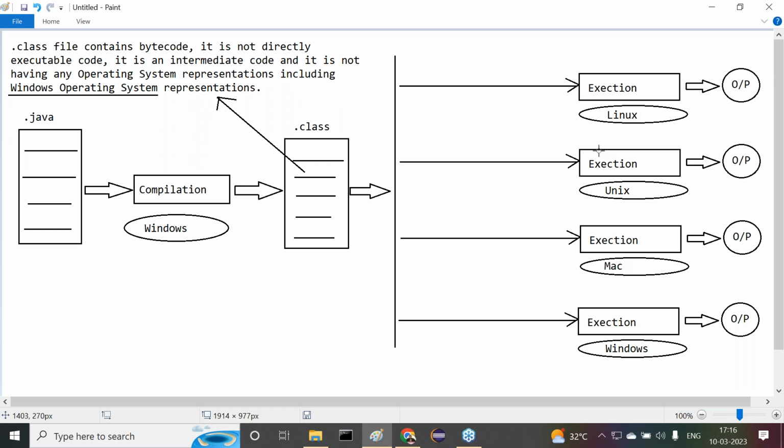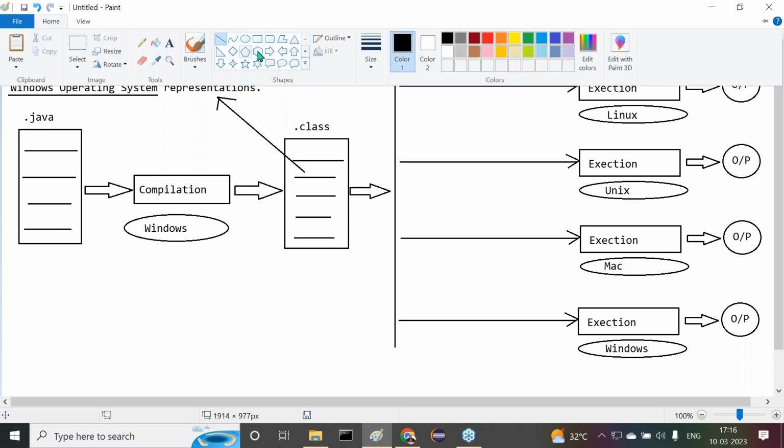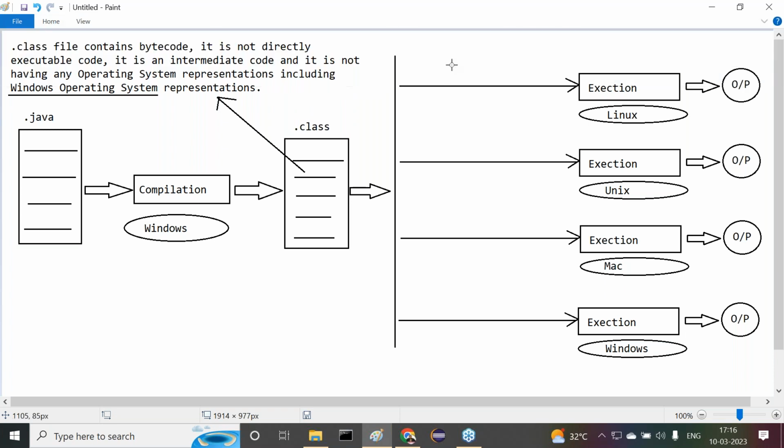That bytecode will be executed in all the operating systems. This is what Sun Microsystems has done. Sun Microsystems has provided some converters. This was not done in C and C++, but it happened in Java. That's why Java is a specific norm.